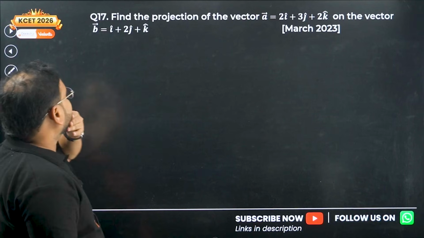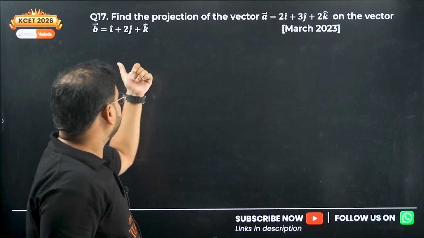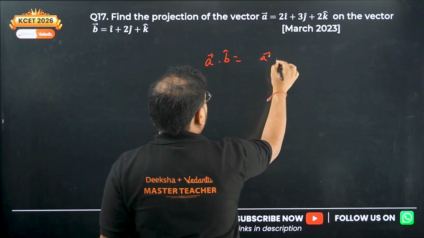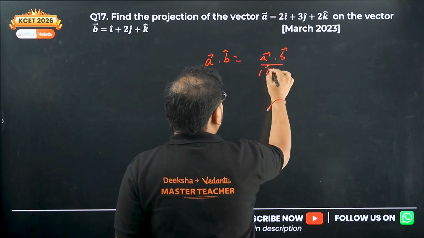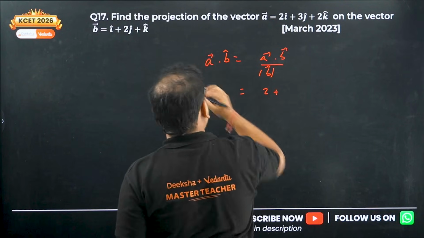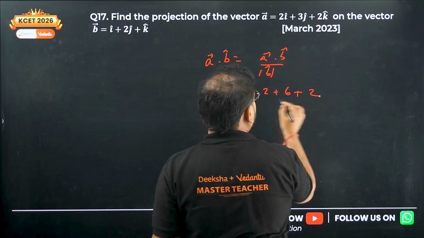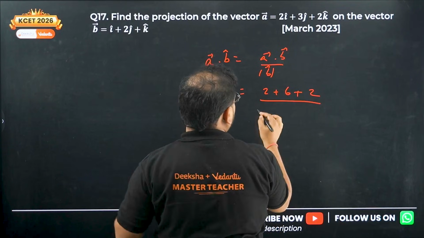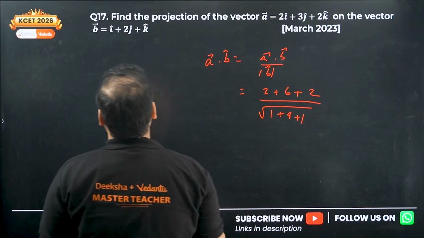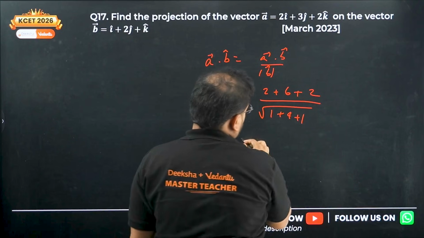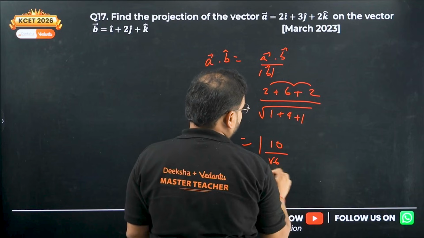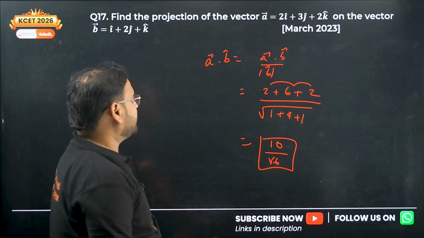Next, find the projection of the vector A on the vector B. Projection means if I'm going to find it like this, A dot B cap. So A dot B upon mod of B. Do it. A dot B means 2 into 1 is 2. 3 into 2 is 6. 2 into 1 is again 2. And the modulus of B. B is here, check it out. We get here 1 plus 4 plus 1. 1 plus 2 square is 4 and again 1. So this is going to be what? 10. 6 plus 4 is 10, upon root 6. 10 upon root 6 is the projection of the vector A on B.